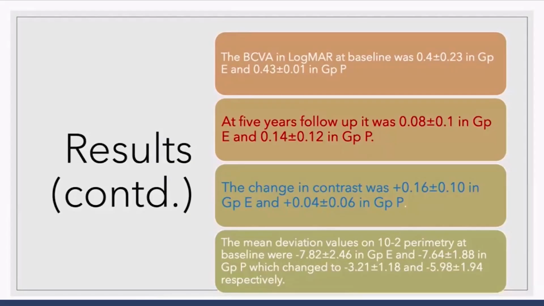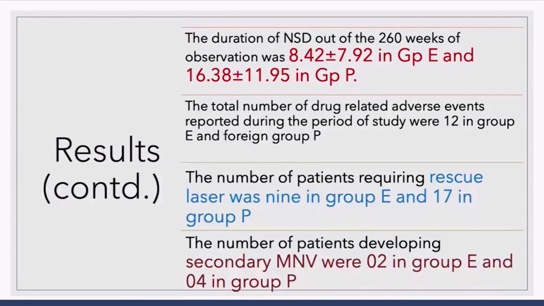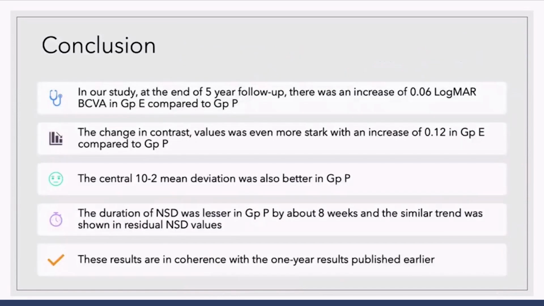Also, the best corrected visual acuity was a shade better at 0.08 compared to 0.14, but the contrast sensitivity was far better. Also, the perimetry values were greater, and when you look at the total duration of NST over the 5-year period, you realize that it was there for close to about 16 weeks in the placebo group compared to 8 weeks in the Eplerenone group. So we believe that Eplerenone is a good agent when you try to target it in the acute phase.